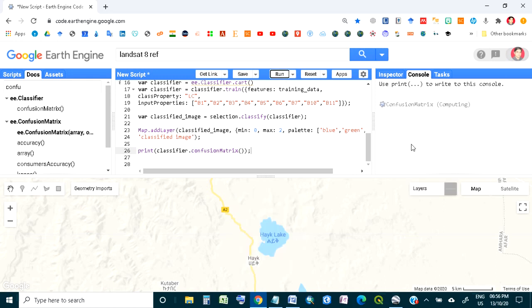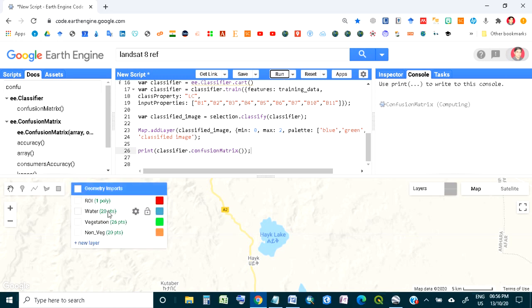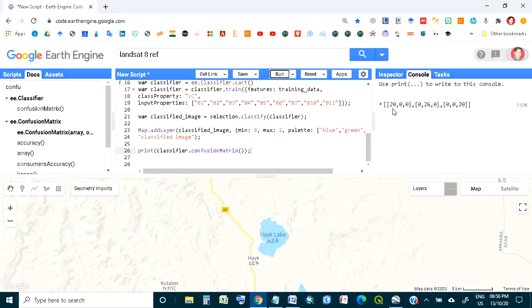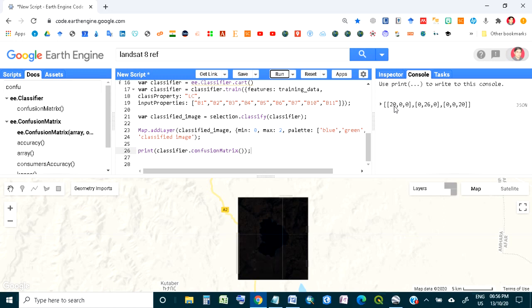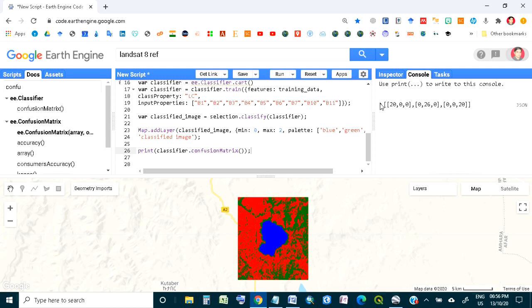As we can see here, the confusion matrix shows 20 points, 26 points, and 20 points. For the first one, 20 out of 20 points are correct. For the second, 26 out of 26. And for the third, 20 out of 20. So it shows your accuracy is 100% in the classification. But this is only for practice, an early exercise. You need to do more exercises.